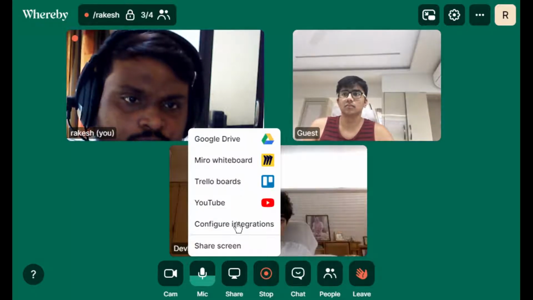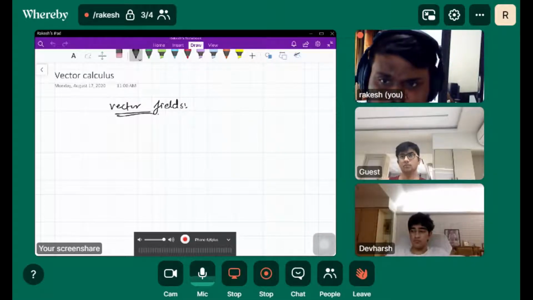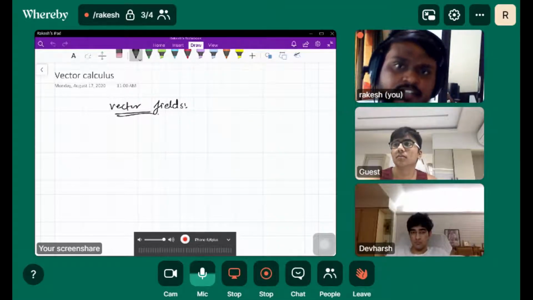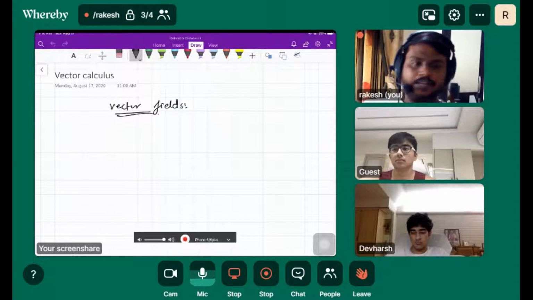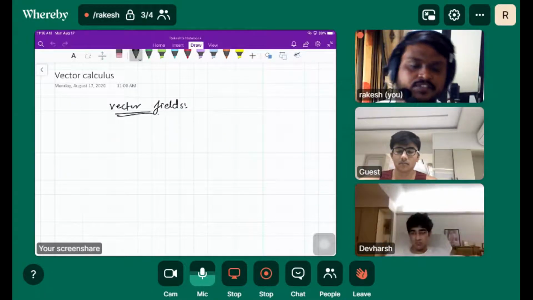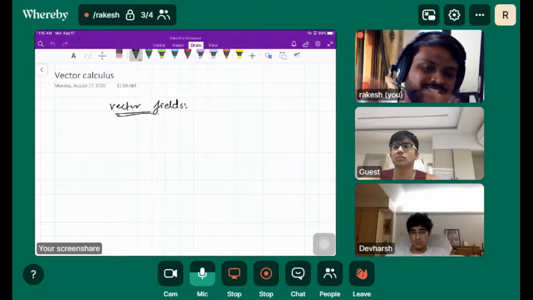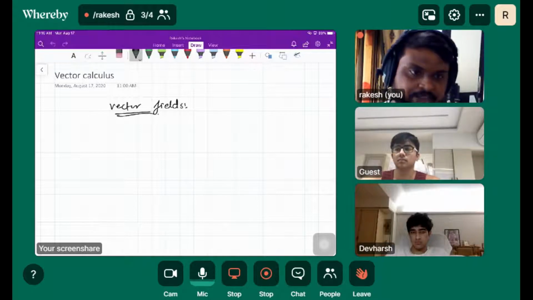So we have to understand what vector field means. The vector field is a system of vectors. You can say a vector field is a function which gives all these sets of vectors on a plane.